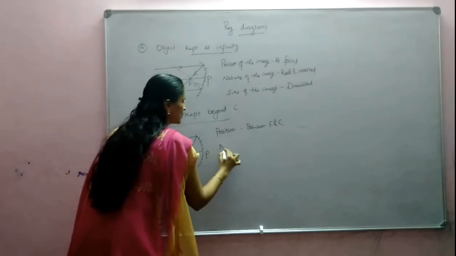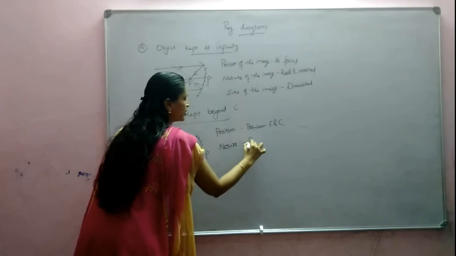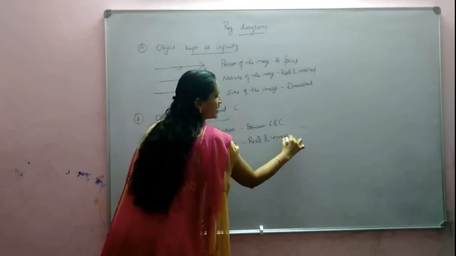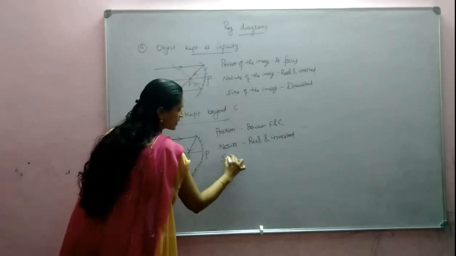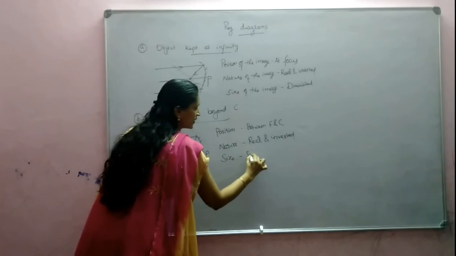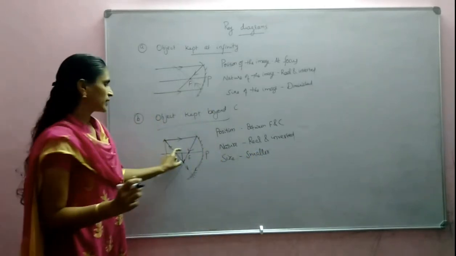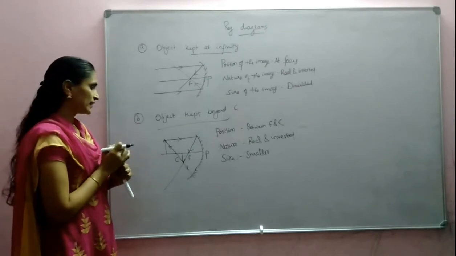Nature, what is the nature? Nature of the image is real and inverted. Why is it real? Because the reflected rays are actually meeting. Size: smaller than the object. Okay, is it clear? Now we can discuss the third case.